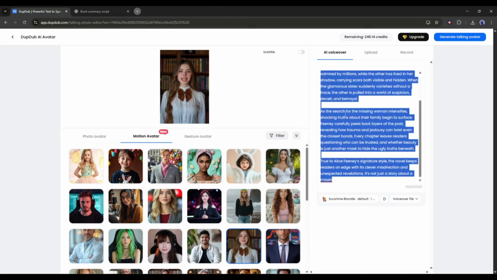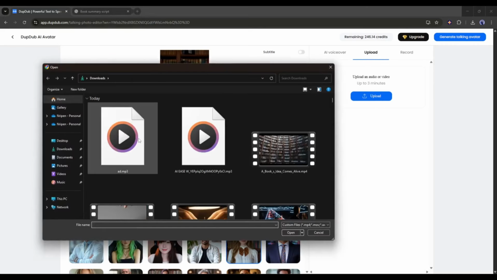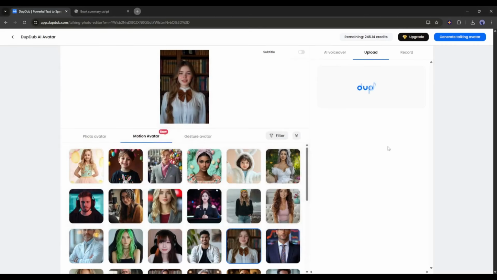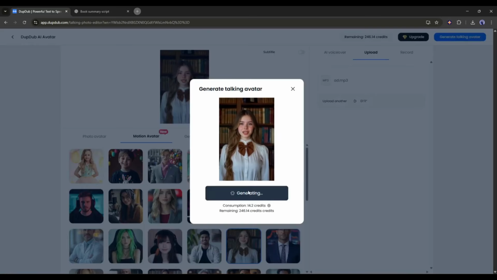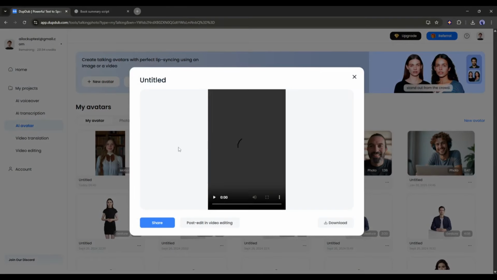You can generate voiceover directly from here, upload any voiceover clip, or record your own voice. As we already generated the voiceover, I am uploading the voiceover clip. Once done, click on the Generate Talking Avatar button here. Now it will take some time to generate the video. I am fast forwarding the video. And here it is, the video is ready.